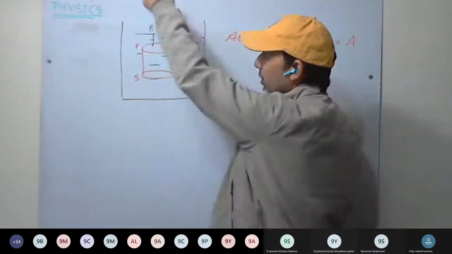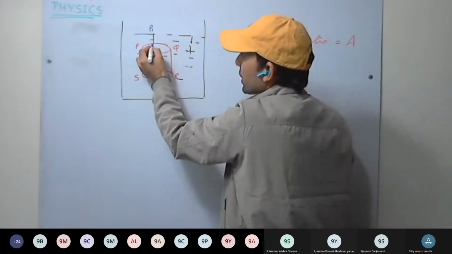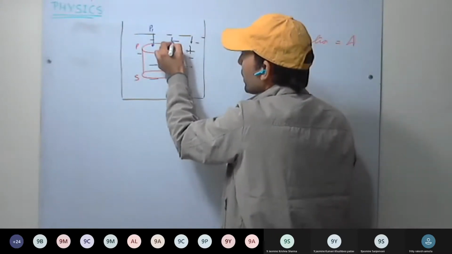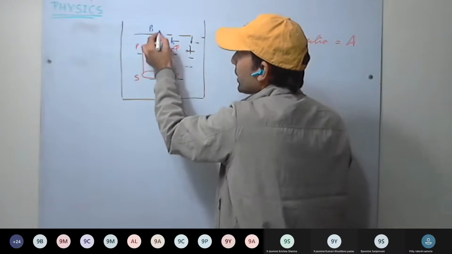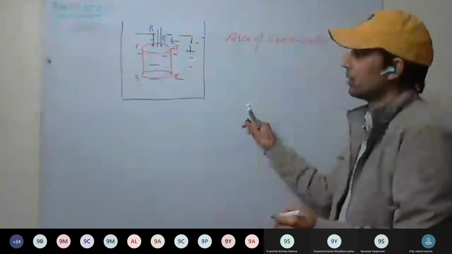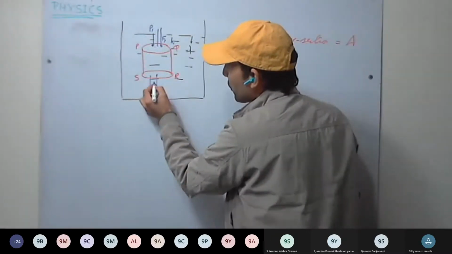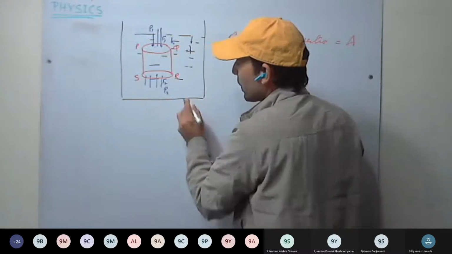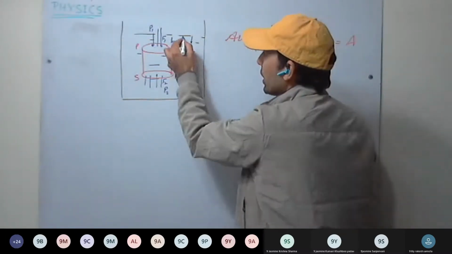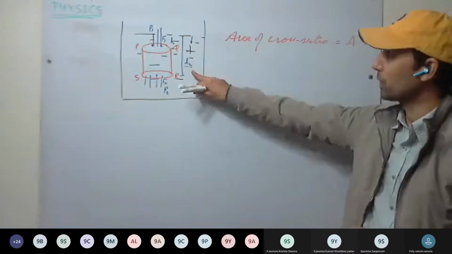But on the top side, there will be pressure P1. The liquid applies a downward force due to pressure P1, and let it be at the depth of H1. And here, the force applied will be F1. Understood? Similarly, on the bottom part, there will be an upward force, upthrust, due to pressure P2, and this upthrust will be F2. And this is at the depth of H2.